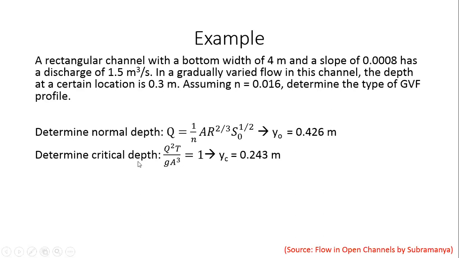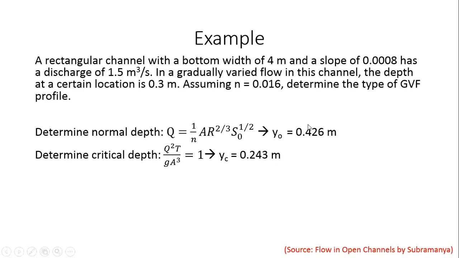Then we determine the critical depth of flow. How do you do that? Simply use this equation, Q squared T by g A cubed equal to 1. Q is known. T, which is the top width, is the same as the bottom width because the channel is rectangular, right? This A is a function of Yc, which is the critical depth. So if you solve for Yc, you will very easily get the critical depth as 0.243 meters, right?